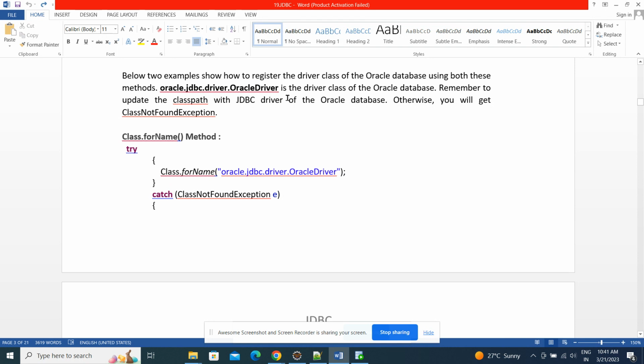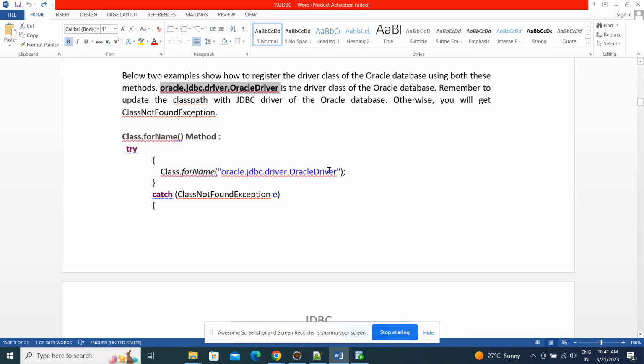So OracleDriver is the driver class of the Oracle database. Remember to update the classpath with the JDBC driver of Oracle, compulsory. We need to add this Oracle JDBC driver jar in our classpath, otherwise we'll get an exception, ClassNotFoundException. The first approach is Class.forName, where we use this driver class: oracle.jdbc.driver.OracleDriver.